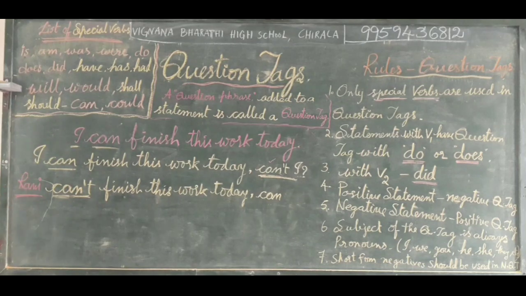What is the pronoun for this Ravi? He. This is a boy, that is why he. The pronoun of this Ravi is he. If a girl's name is here, we should write she. Instead of Ravi, if there is a Sita, we write she. Instead of a noun, we need to write its pronoun. If a boy is here, we write he. If a girl is there, we should write she.